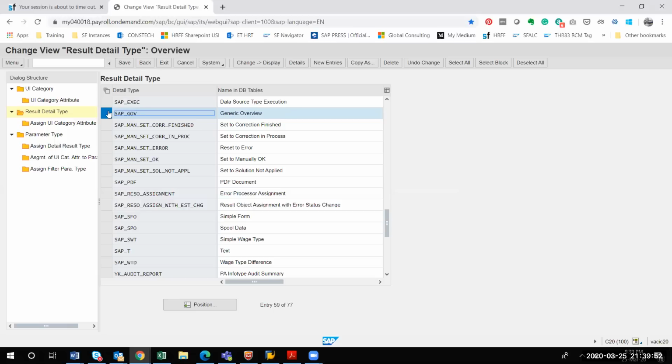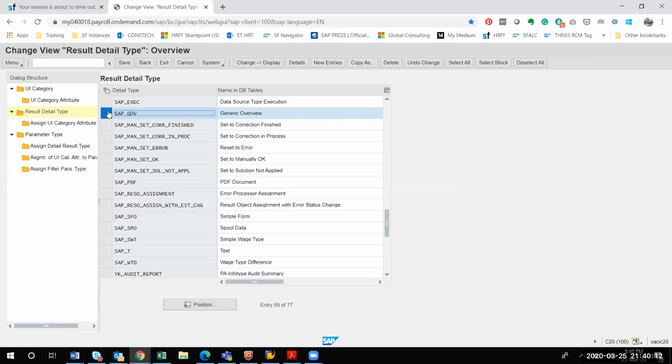The next one is YK underscore. You can see there are 4 things they have asked. Do you have CATS in your scope or not? Currently not in scope, but maybe after 2-3 months it will come into the process. We have raised the CR. They have raised the CR.